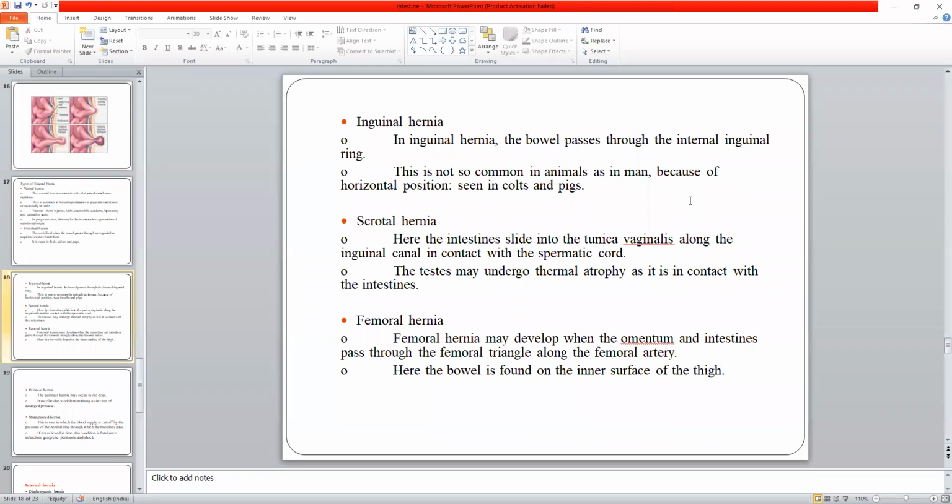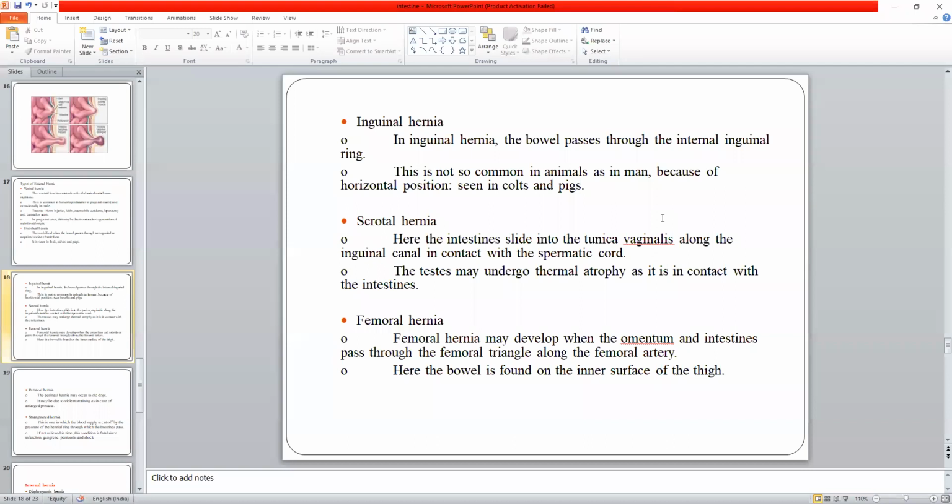So in this inguinal canal, if part of the intestine gets trapped, it is called an inguinal hernia, very common in humans. Next is the scrotal hernia. If the part of the intestine is limited to the inguinal canal, it is called an inguinal hernia. But after some time, it may descend from the inguinal canal up to the scrotum. Then this condition is called a scrotal hernia. So inguinal hernia may proceed later to scrotal hernia if it is not treated in time.